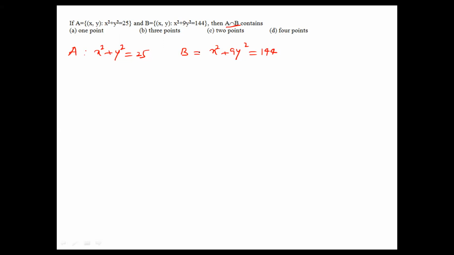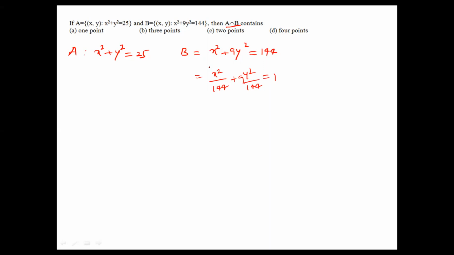Yes. Now this B equation, the complete equation, will be divided by 144. So x² divided by 144, and here y² over 144 divided by 9, equal to 1. So the complete equation is divided by 144. Why am I dividing by 144?